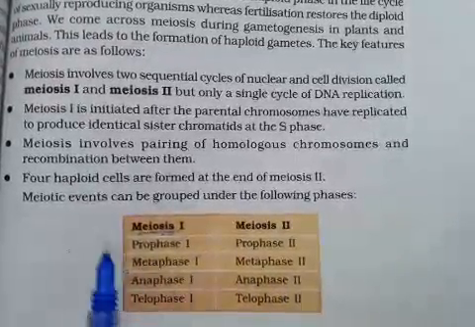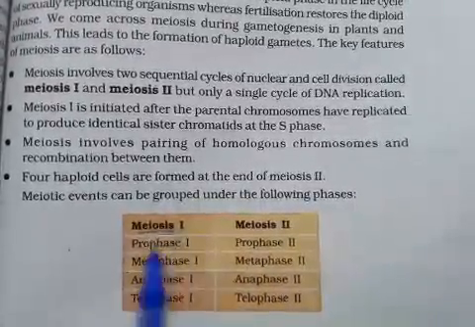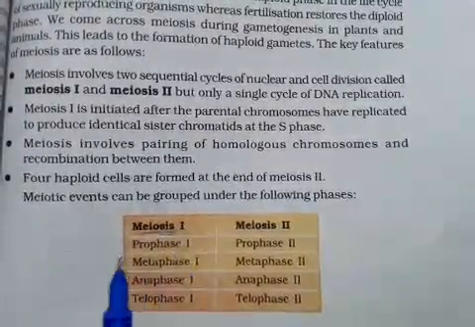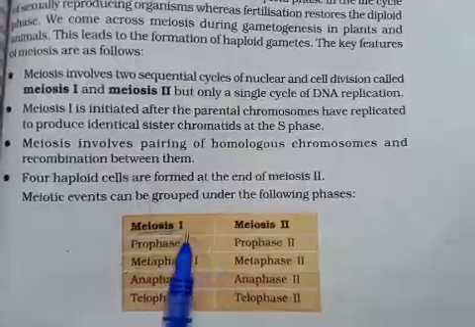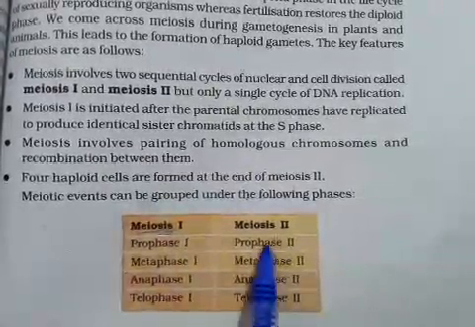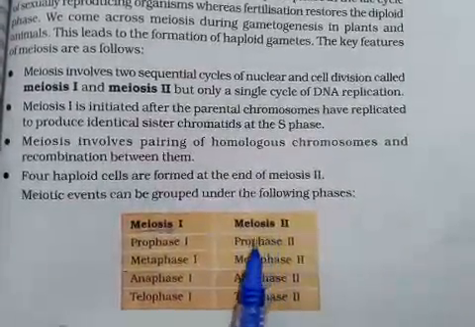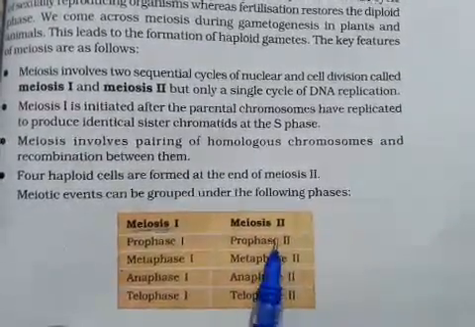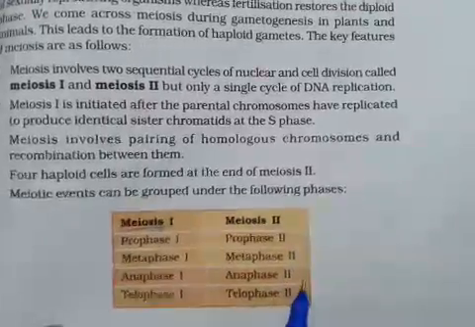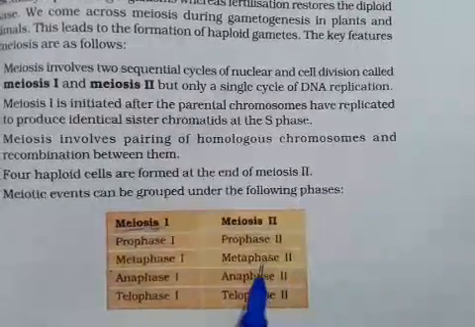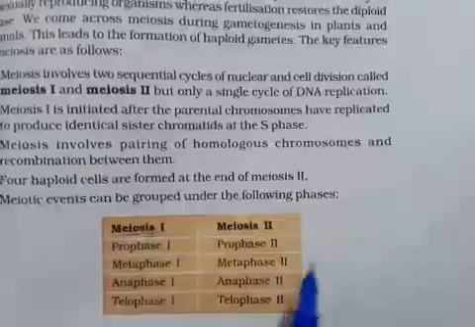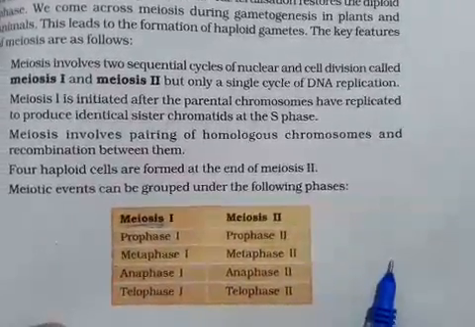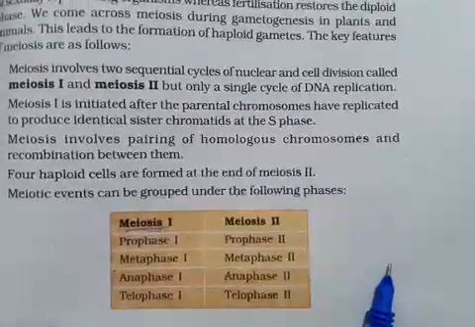So I am repeating, in meiosis 1 the DNA content is reduced to half, so it is known as reductional division. In meiosis 2, which is similar to mitosis, no reduction of the DNA takes place, but the number of cells increases or doubles.